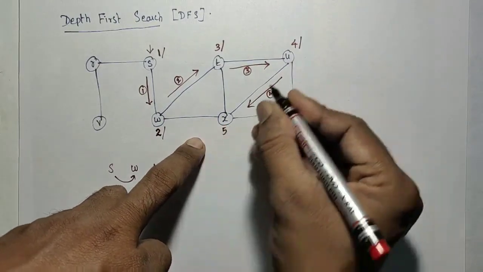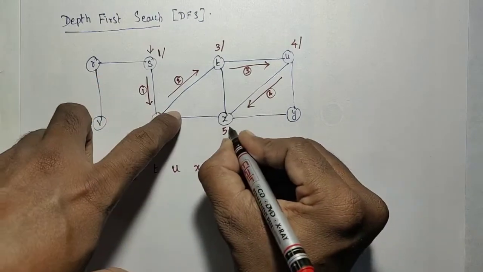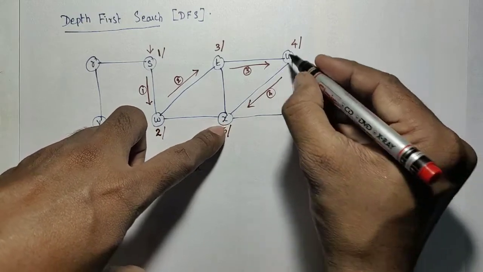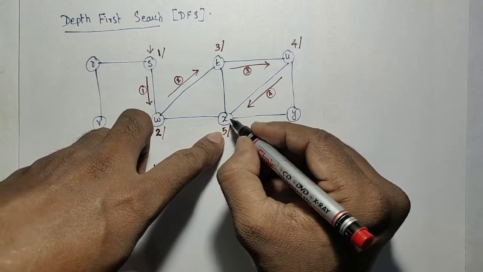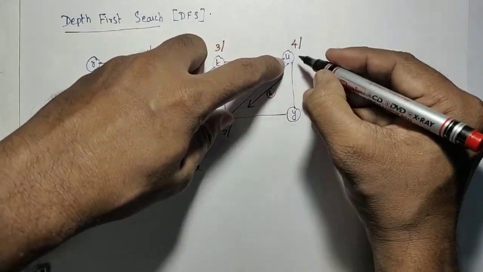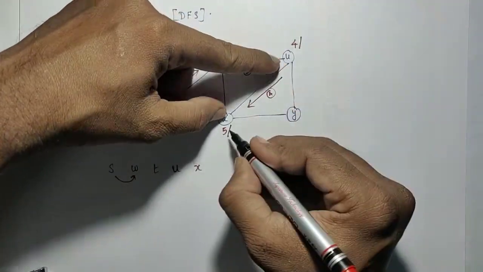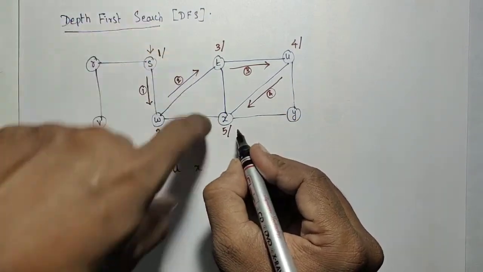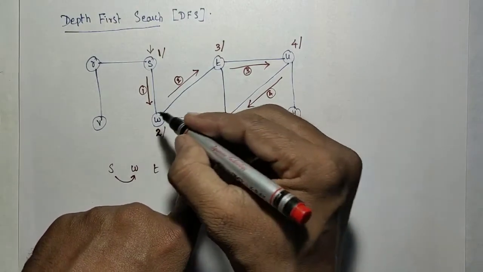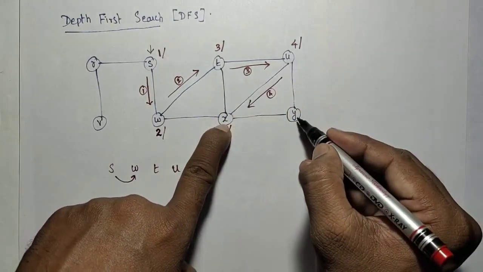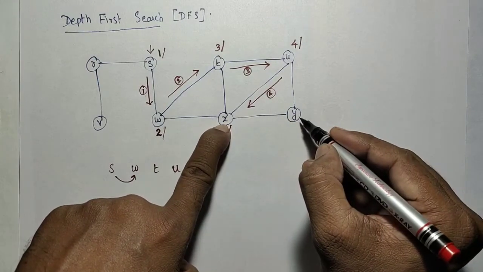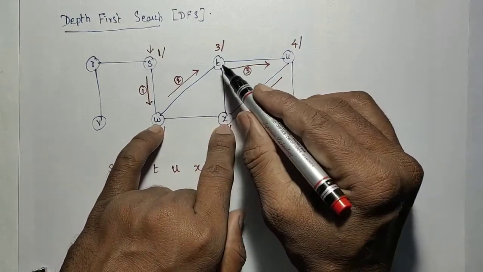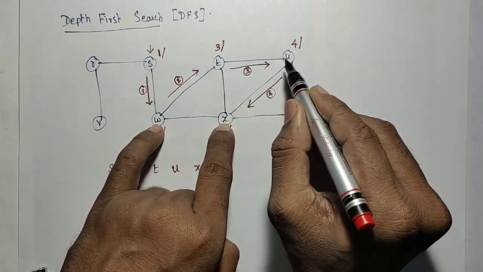X is visited as the 5th node. Then I need to visit Y, but before that I have to completely visit X. Y should not be visited by U immediately. I should go for X, and X has to be visited completely. X's adjacent nodes are W, T, U and Y. Among these, the unvisited adjacent node is Y. W, T and U are already visited, though not completely visited, but they are visited.